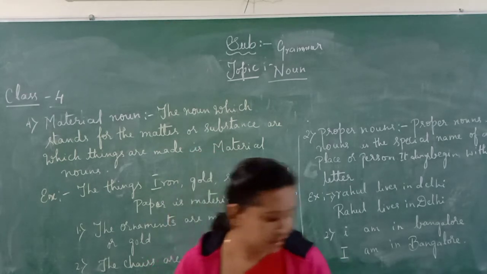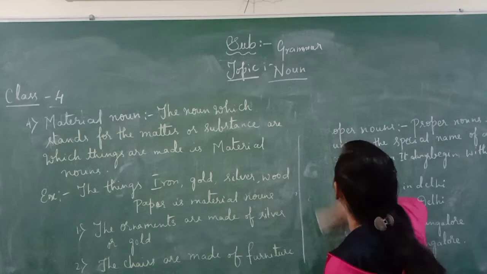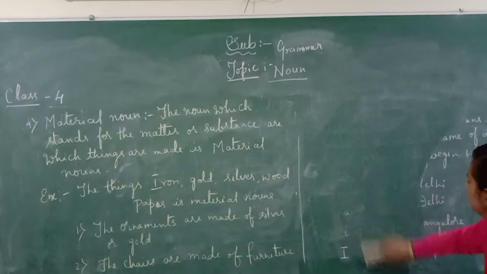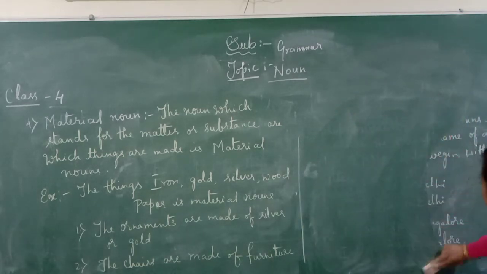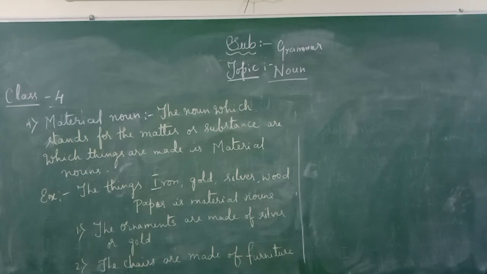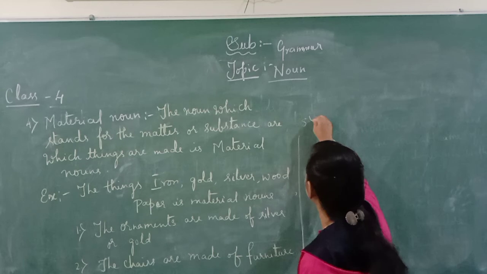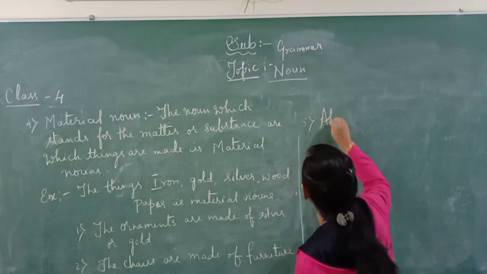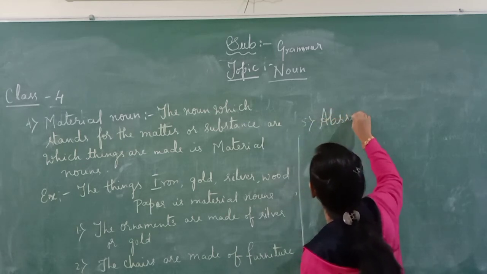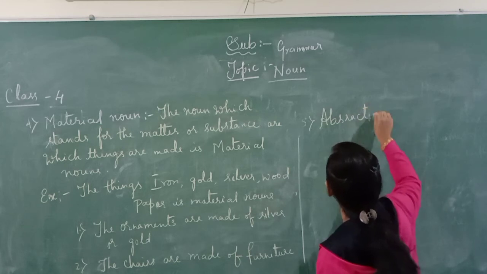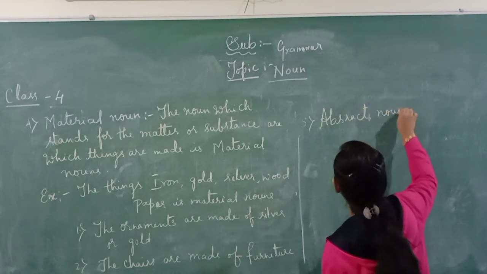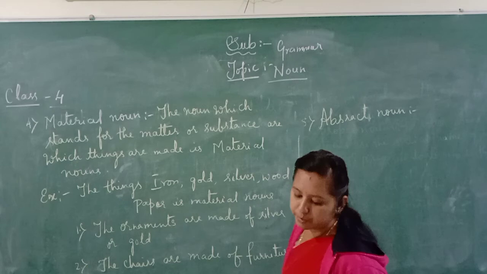Okay, next I'll go with the last one, abstract noun. What do you mean by abstract noun?